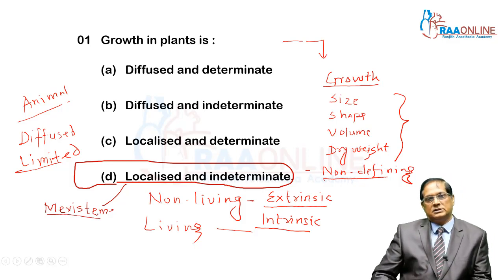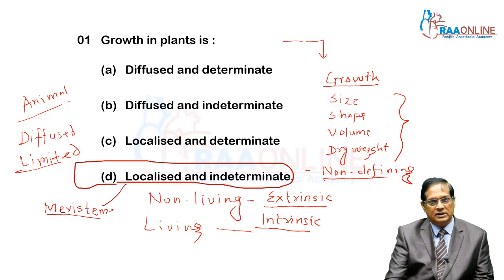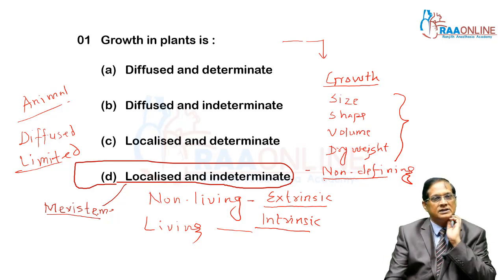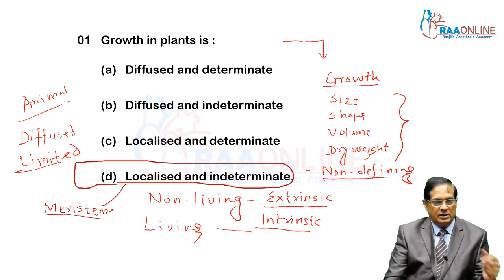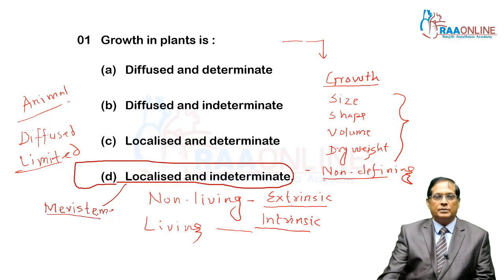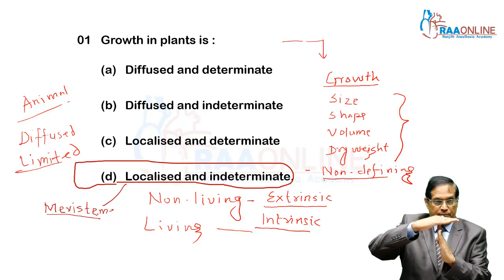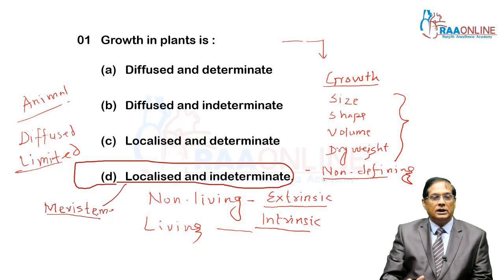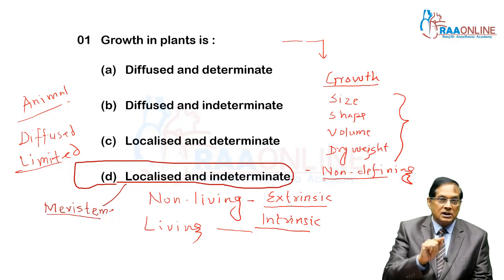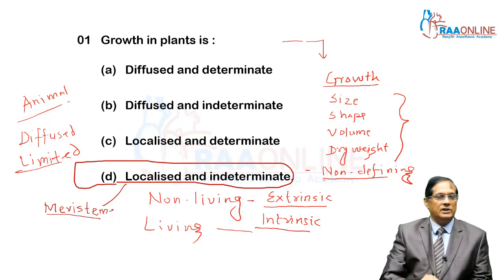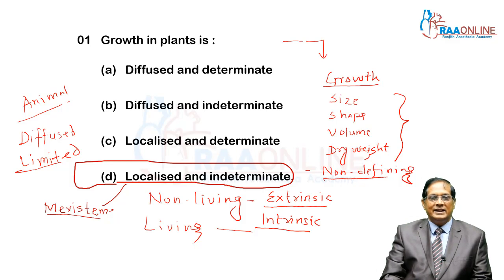Meristem is a tissue comprising living cells. They possess the power of division and remain in the state of division. This is the property of meristem. The meristematic cells are found in certain areas of the plant, and that area constitutes the growing region. Due to the particular position of meristematic tissue in the plant, growth is localized. Then meristem is present till the end of the life of the plant, so growth is indeterminate or unlimited in plants. That's why the answer is 4.